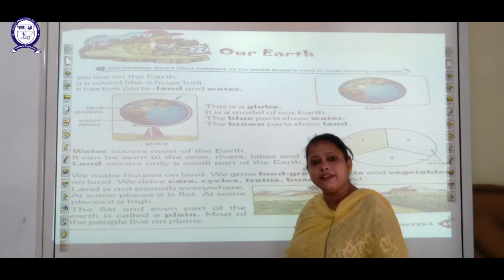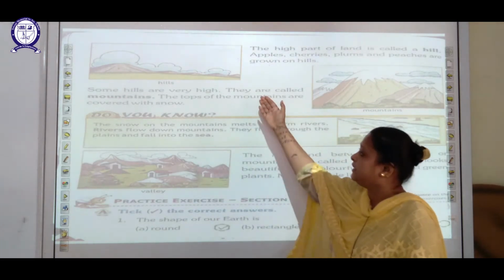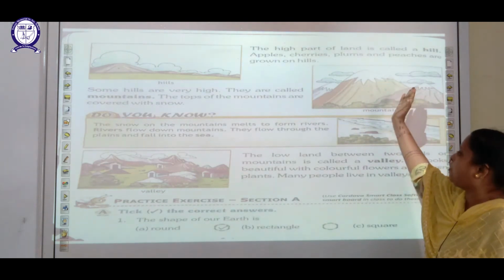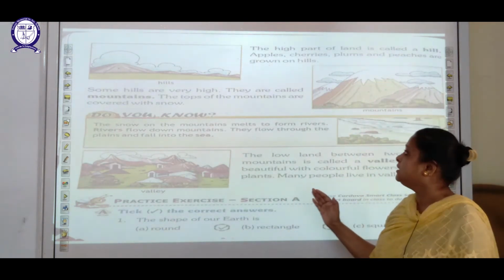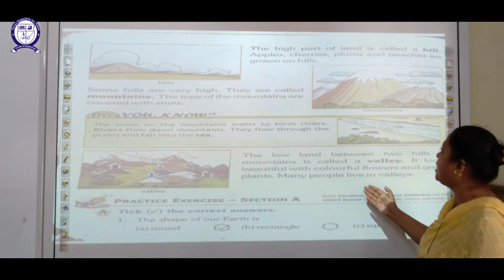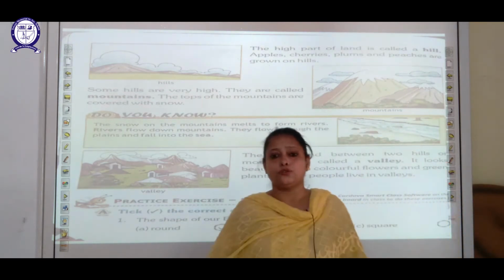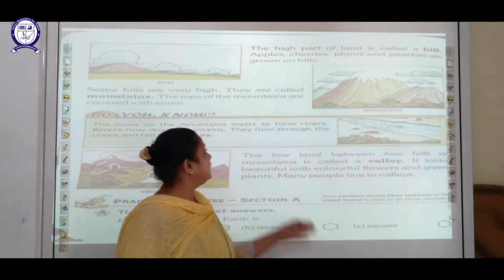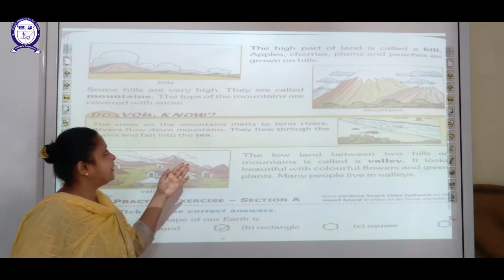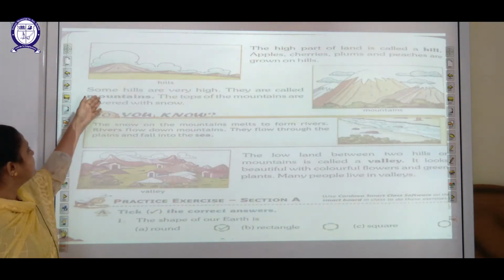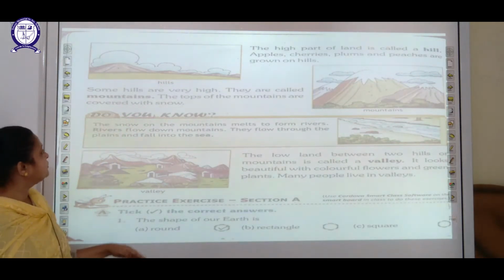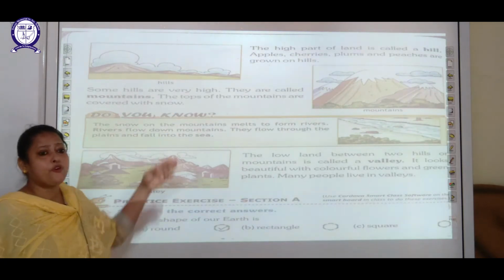Spelling of PLAIN. Next is hills. What are hills? The high part of land is called a hill. Apples, cherries, plums and peaches are grown on the hills. Some hills are very high, and we call them mountains.